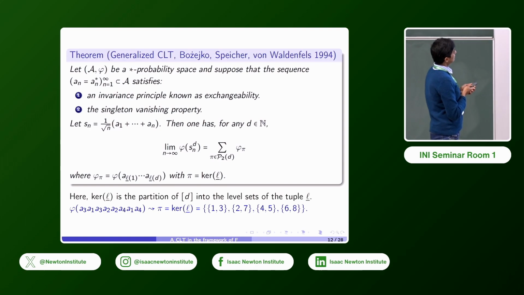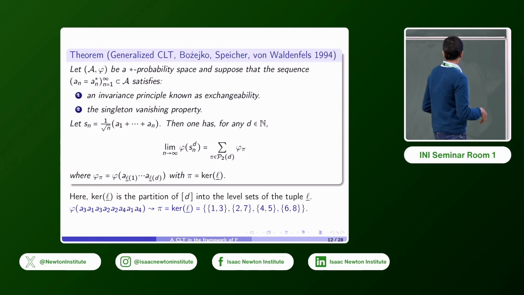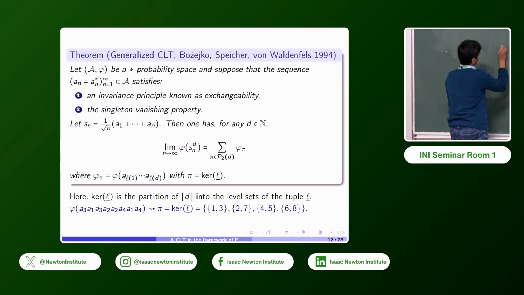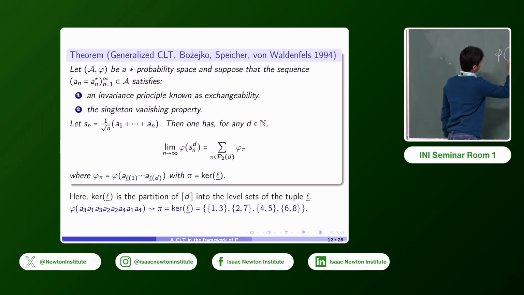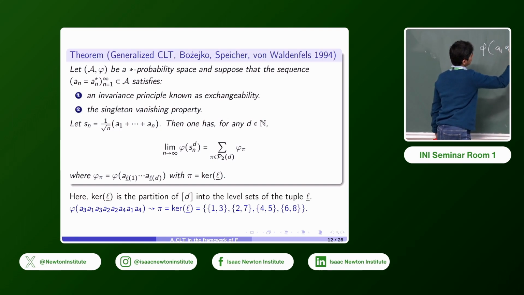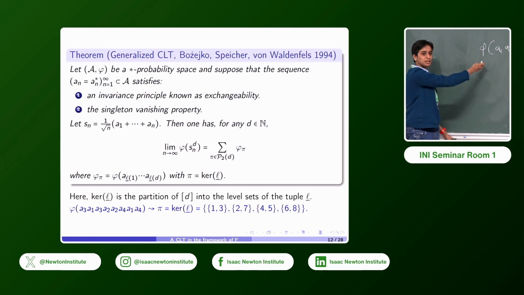And the second is the singleton vanishing property. That means that products of the form, let's say, A1, A2, A3, something like this would be 0 because A1 appears as a singleton. So that's the singleton vanishing property.